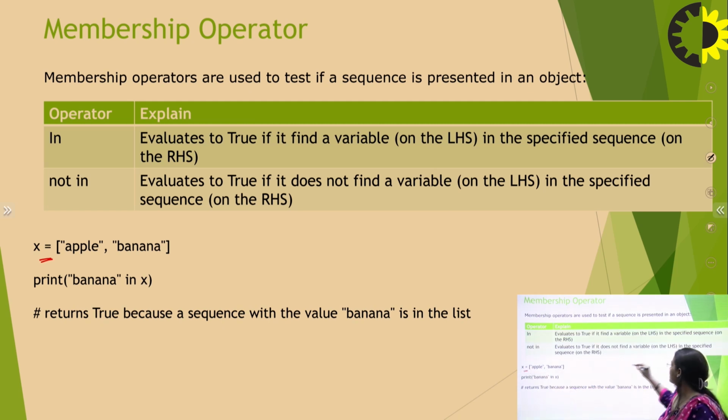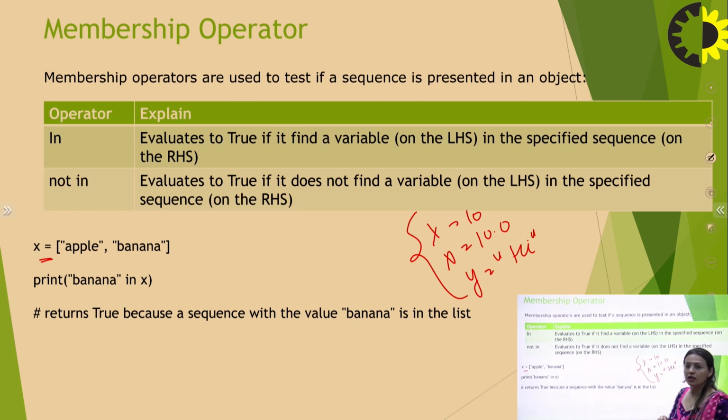Till now we have studied x is equal to 10, x is equal to suppose 10.0, y is equal to something like a string. So in other programming languages we have declared any variable with a single value at a time. That means there is a single element at a time.